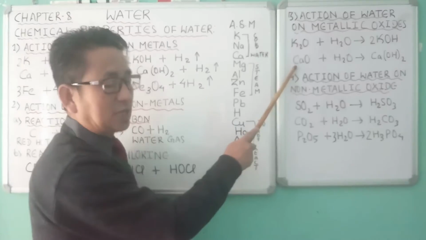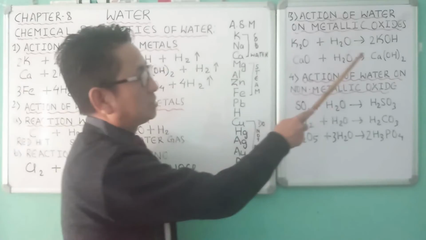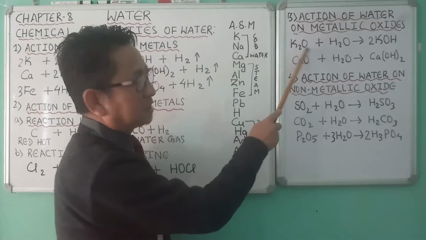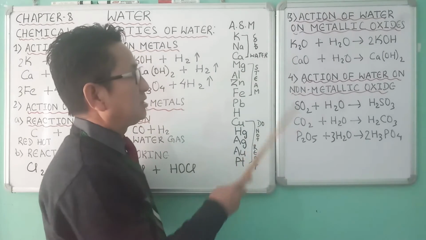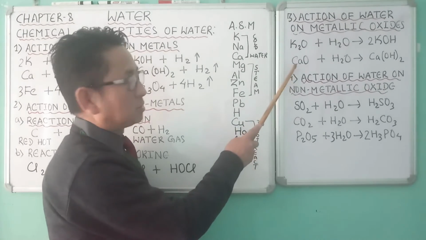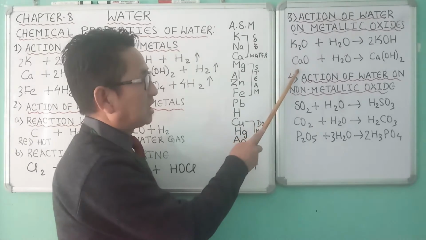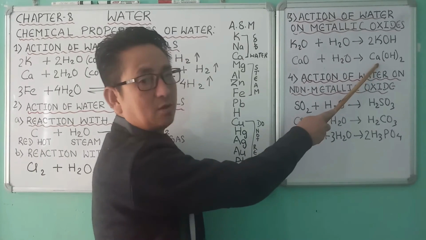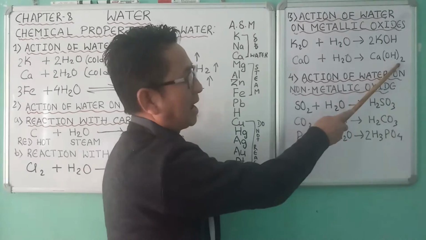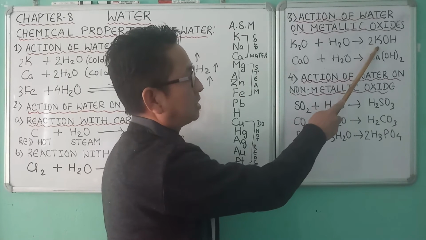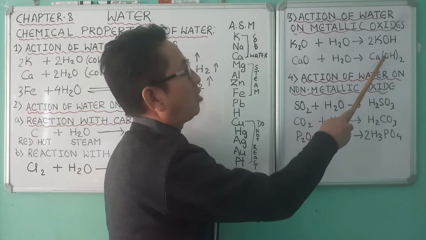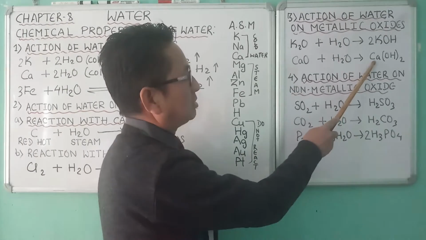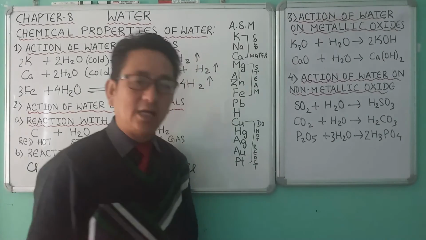Here calcium oxide, when it dissolves in water, produces calcium hydroxide. Here the valency of calcium and oxide is 2. On interchanging their valency, the 2s cancel. So the molecular formula of calcium oxide is CaO. When it dissolves in water, it produces calcium hydroxide, Ca(OH)2. The valency of calcium is 2, hydroxide is 1. On interchanging their valency, the molecular formula of calcium hydroxide is Ca(OH)2.